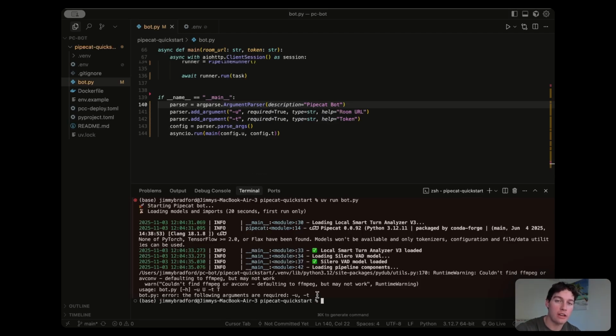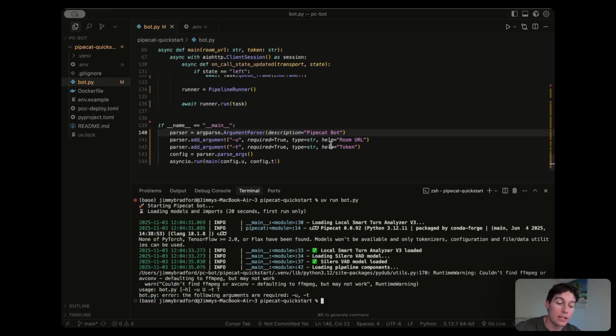Our bot.py script is no longer a standalone server. It's now a worker and is telling us, hey, I can't start, I need instructions from the boss, which I'm waiting for. So now we're going to build that boss, or the server. And this is going to be our bot_runner.py file. This will be the FastAPI server that acts as our main orchestrator. It will listen for our website, talk to the Daily API, and create the room and tokens, and then it will spawn this bot.py worker, finally giving it the URL and token it's been asking for. So let's jump right in.